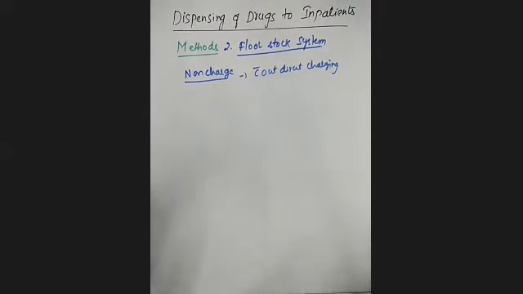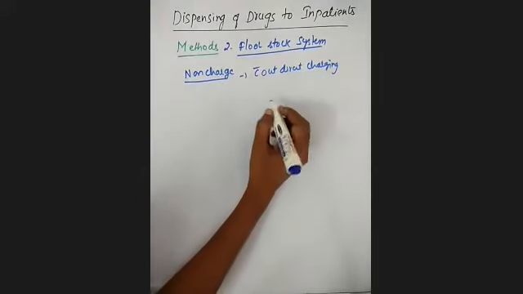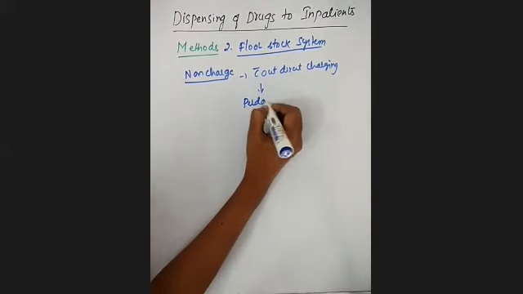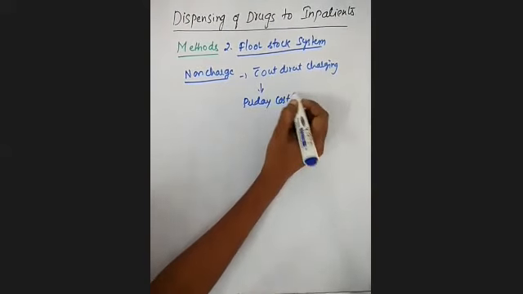And non-charge means here also there is availability of drugs in the nursing stations, but without direct charging to the patient account; the cost is included in the per day cost of the hospital room.